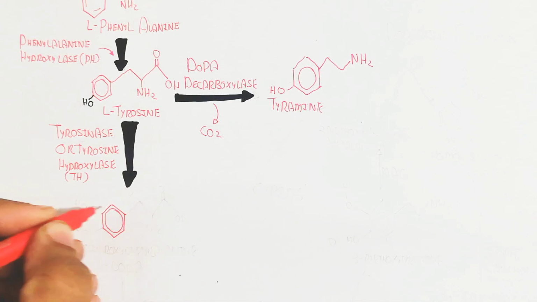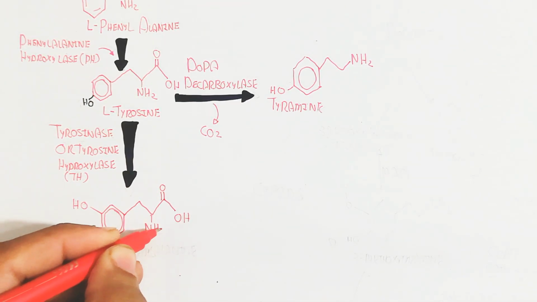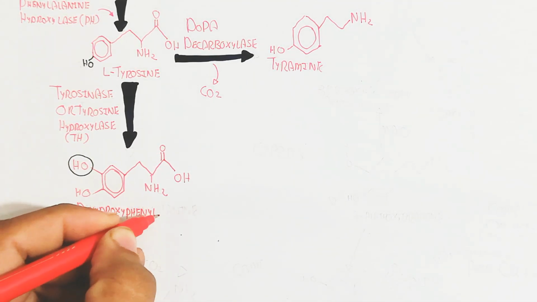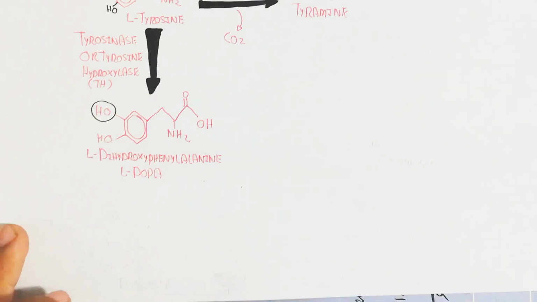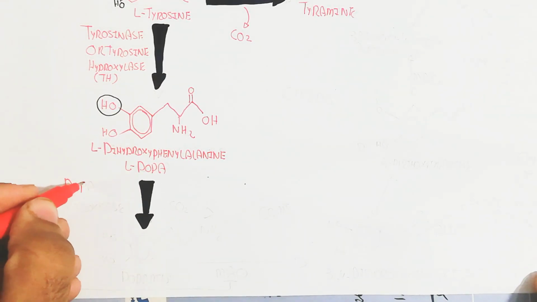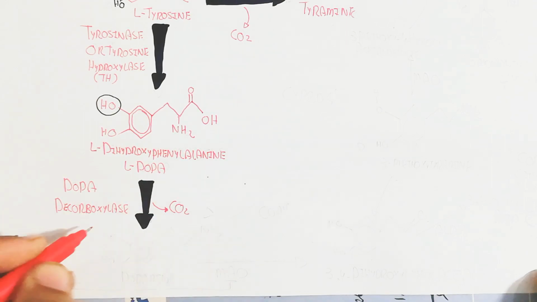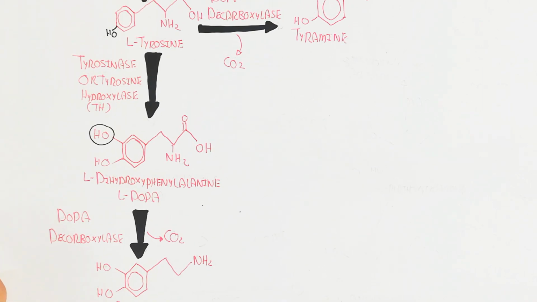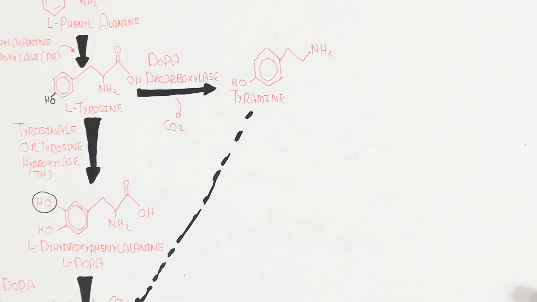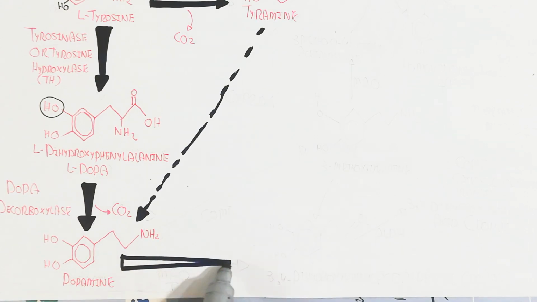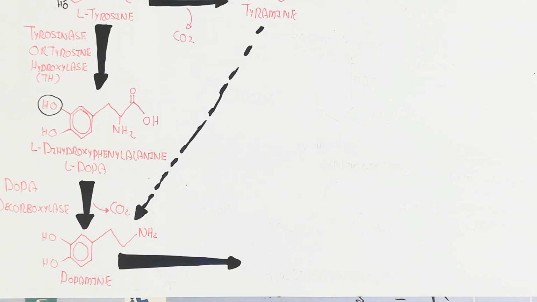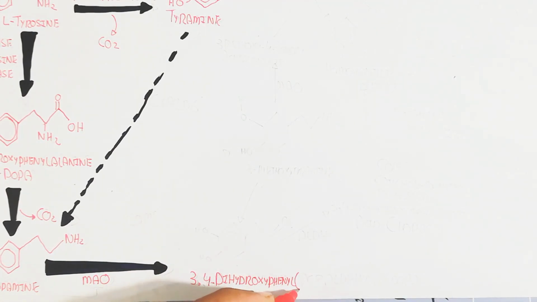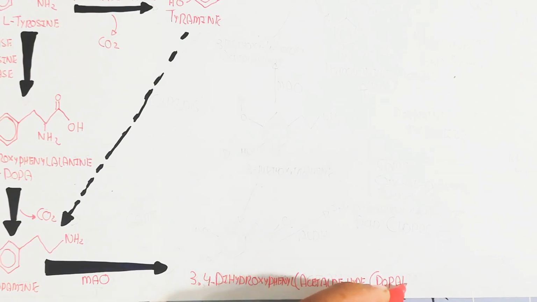The tyrosine hydroxylase enzyme, TH, will convert this L-tyrosine into L-dihydroxyphenylalanine, L-dopa. L-dopa is important, as it is the drug treatment that can be given to cure Parkinson disease. The dopa decarboxylase enzyme then converts L-dopa to produce dopamine. Naturally, dopamine is synthesized this way, and tyramine also in the presence of the CYP2D6 gene.